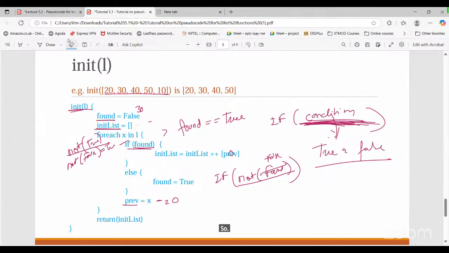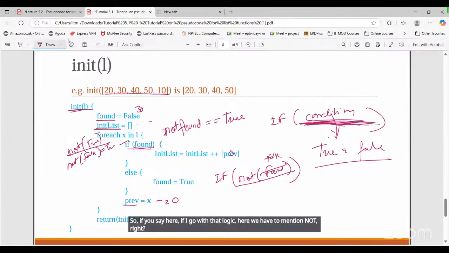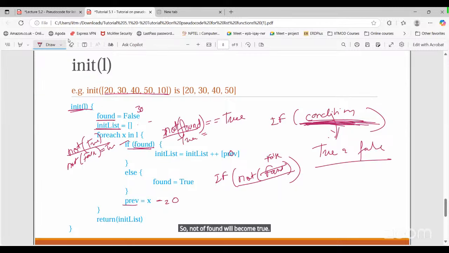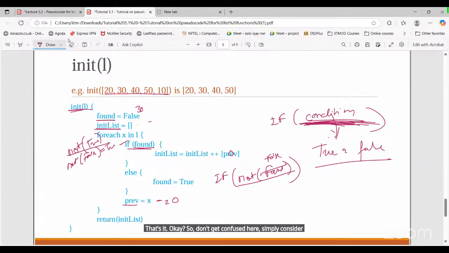If I go with that logic, here we have to mention not, right? So not of found will become true. Now here true equals to true, right? That's it. Don't get confused here. Simply consider the Boolean value. Will it always be equal to true? Yes, because in the if condition, it is.